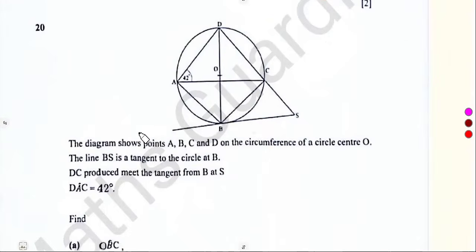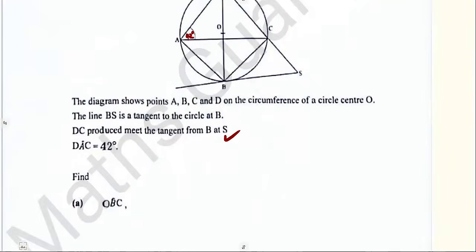The diagram that we are given here shows the points A, B, C on the circumference of a circle. Then we are also given the line BS, a tangent. DC produced meets the tangent BS at S. Then 42 degrees for DAC. So this angle is 42 degrees there. With this information, the question was to find angle OBC.